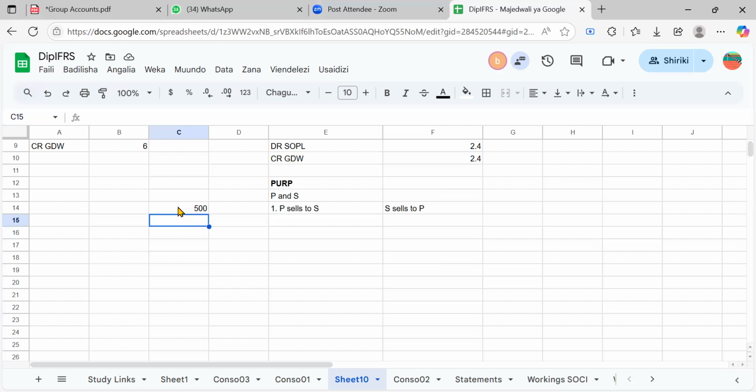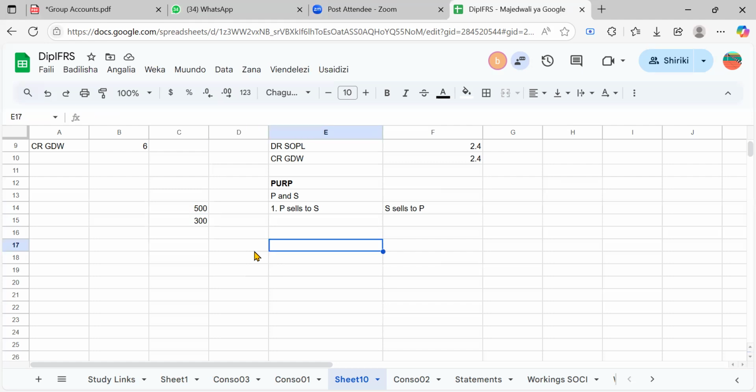If you have sold 40% and the 60% have remained, you would ask yourself, what amount of profit has remained? I would say 60 percent times 500, and I would get 300. You see that this will be my provision for unrealized profit. So that's a sample of how to compute it.